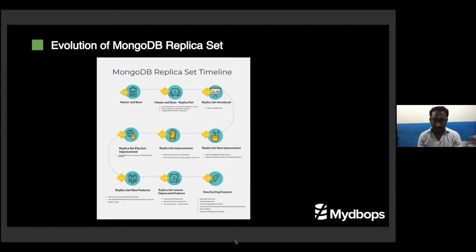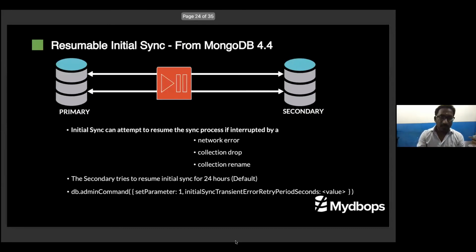I stopped it there. We have resumable initial sync, streaming replication, minimum oplog retention, and particularly index builds simultaneously on the database. These are the cool, interesting features. Anyway, I'm going to discuss them in the next slides. So let's start with resumable initial sync. What does resumable initial sync mean? To keep it short and sweet,